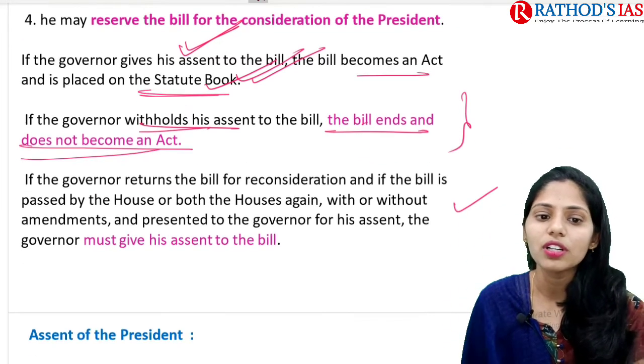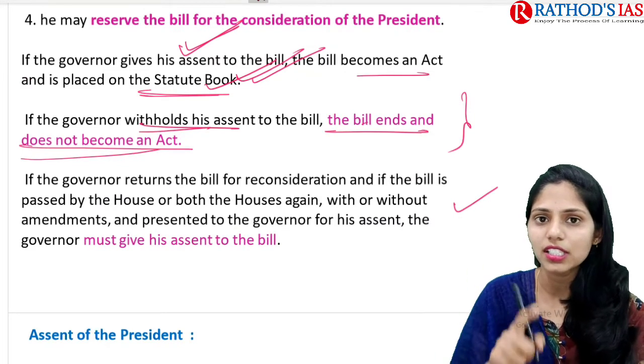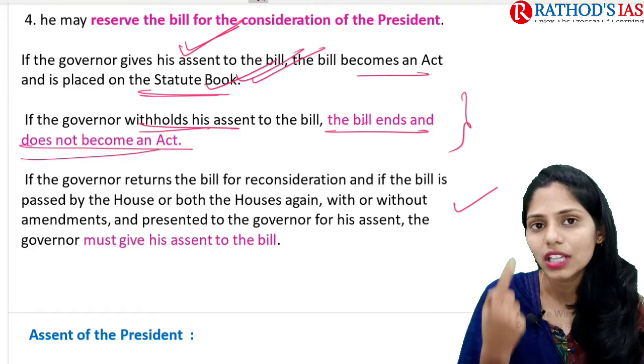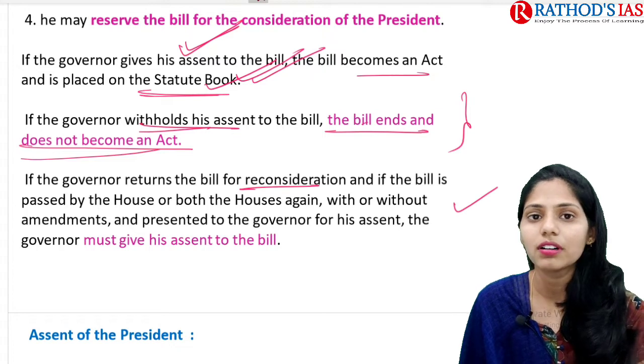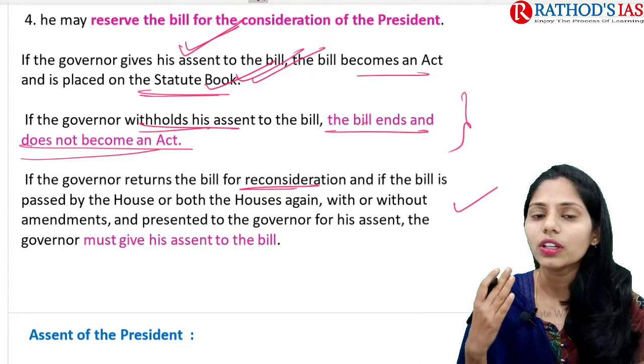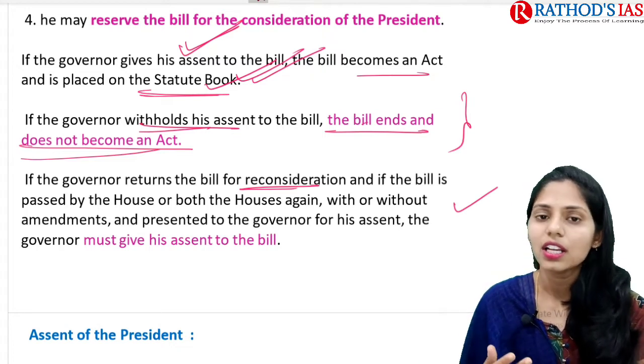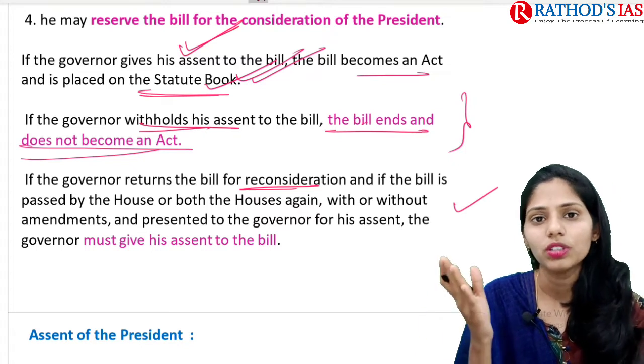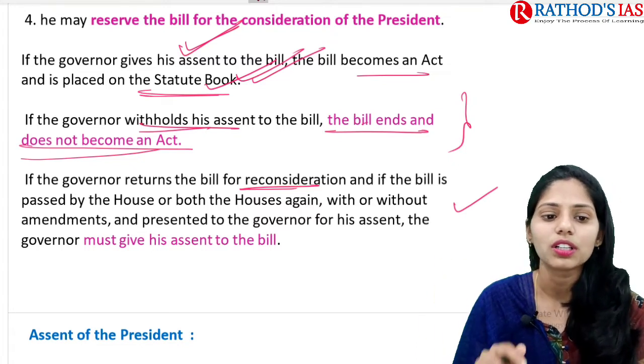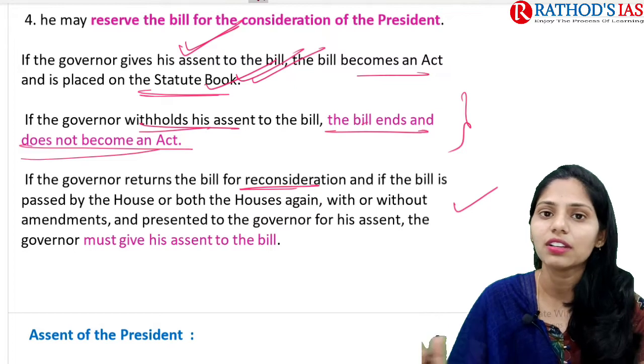The governor can also return a bill for reconsideration. After sending the bill for reconsideration to the house, if the house passes it again and the bill comes again to the governor for assent, then he should give his assent. He must give his assent.